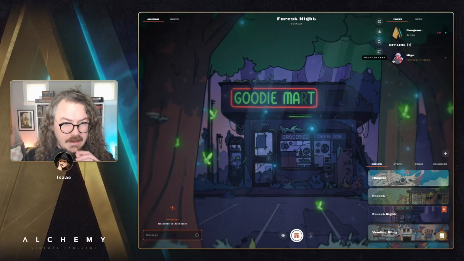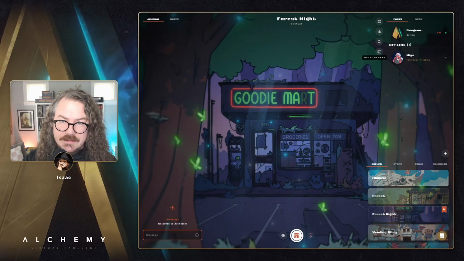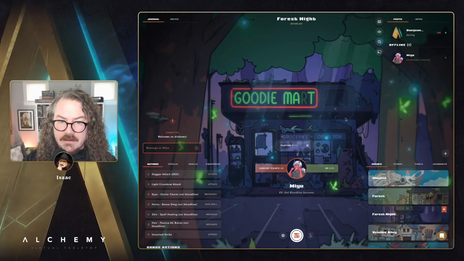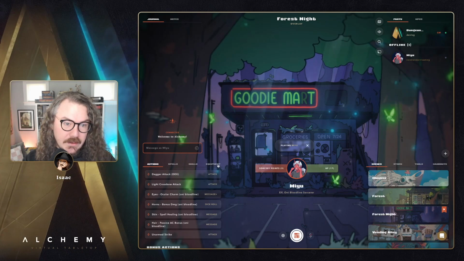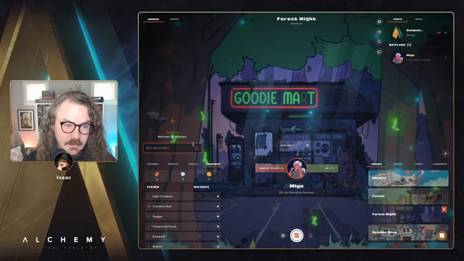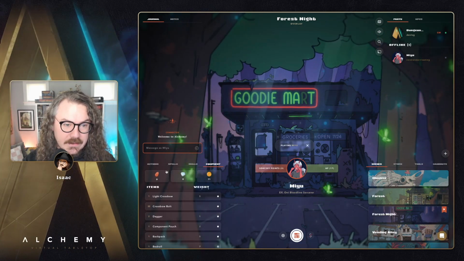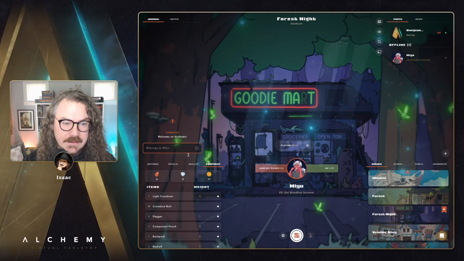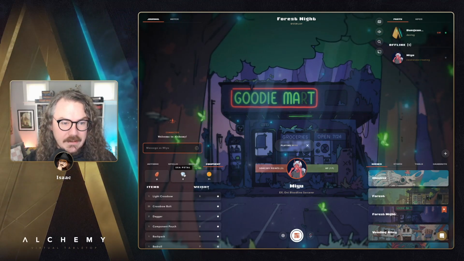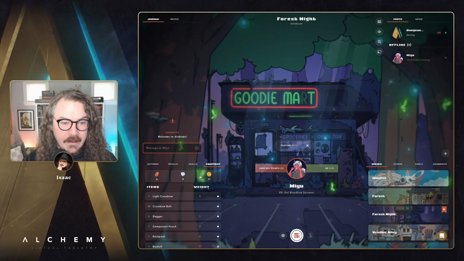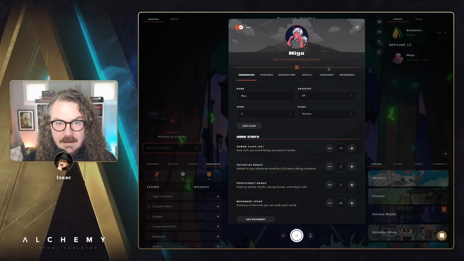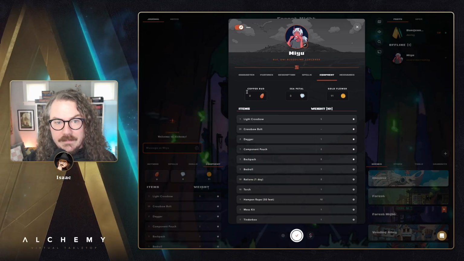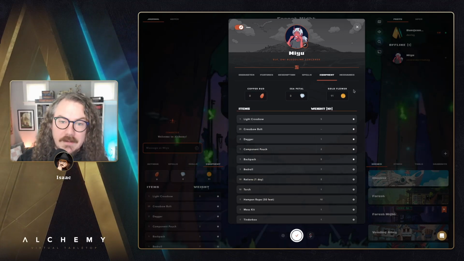Oh, one more thing. While we're here at the Goodie Mart, I just remembered that we have the currencies for Obojima available on the character sheet as well. So if we go to the equipment tab of this character, instead of having copper and the standard sort of Forgotten Realms currencies here, we have the copper bud, the sea petal, and the gold flower available in the equipment tab, as well as on the equipment tab of the character sheet. So if we go over here, there's our copper bud, sea petal, and gold flower currencies specific to Obojima.